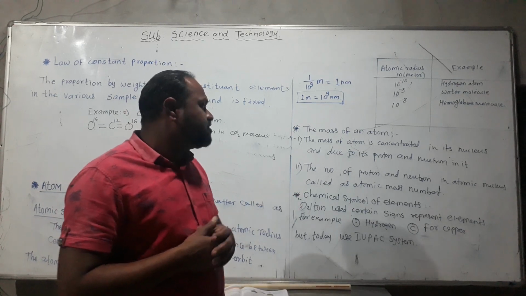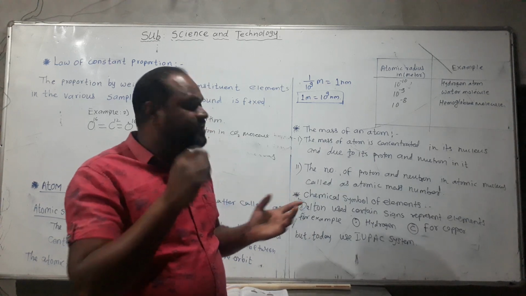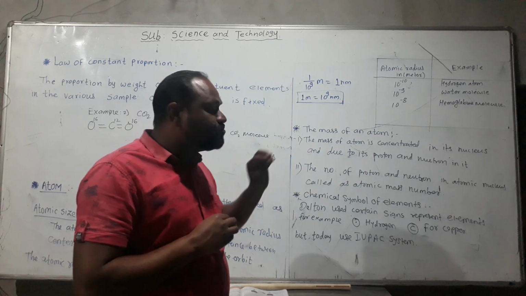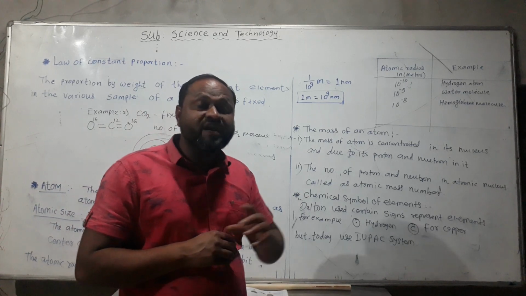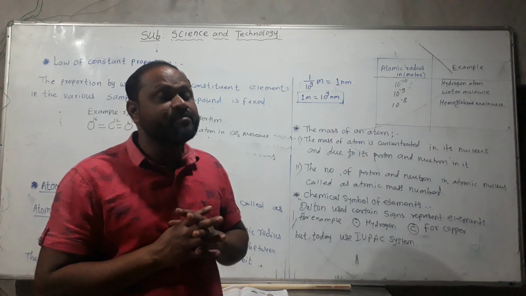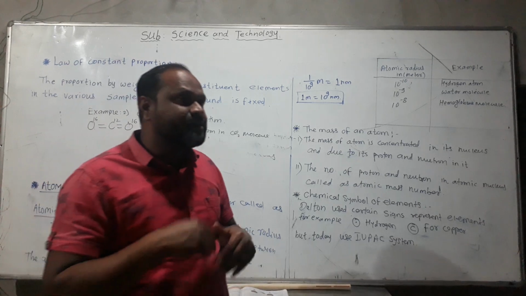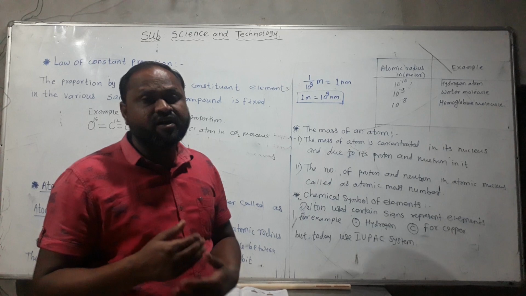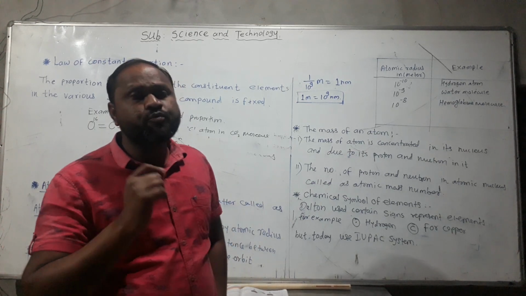Now Dalton used certain signs to represent elements. For example, a circle and dot is hydrogen, and a circle with C is for copper. So this type of signs were used, but only a few elements were discovered. When 118 elements were discovered, complications arose, so at that time one new system came in the future, and that system's name is IUPAC nomenclature.